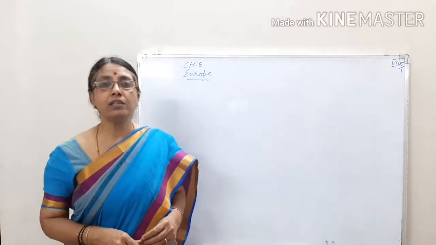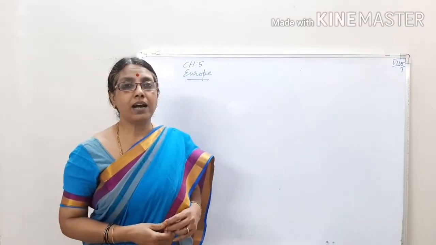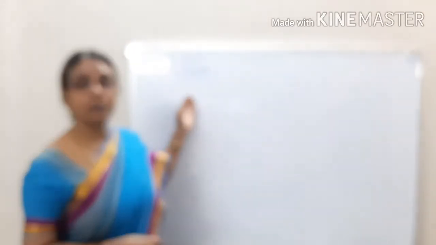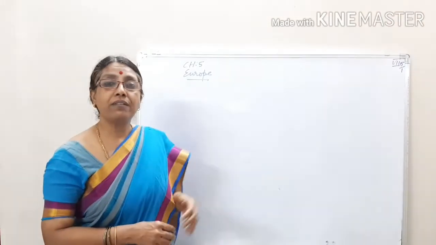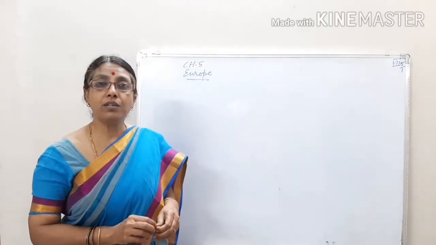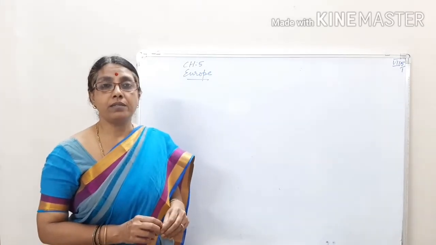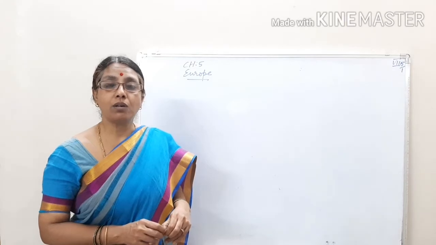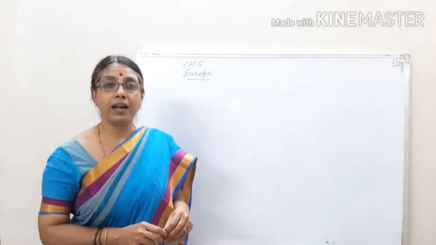Good morning, children. Today let us start chapter 5, that is Europe. We all know that we have 7 continents, children. That is, the entire landmass is divided into 7 continents: Asia, Africa, Europe, North America, South America, Australia and Antarctica.